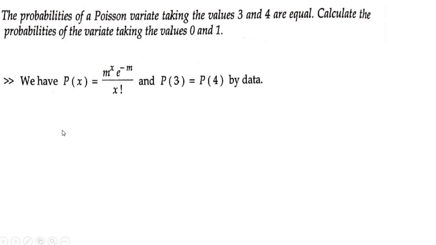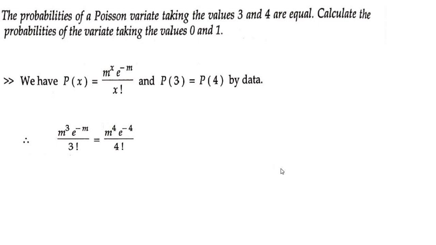So first of all, write what is P of 3. It is m to the power 3 into e to the power minus m by 3 factorial. That is equal to P of 4, which is m to the power 4 into e to the power minus m by 4 factorial. So what gets cancelled here? m cubed in the LHS and in the RHS will get cancelled and one m will remain here. Also, e to the power minus m will get cancelled.